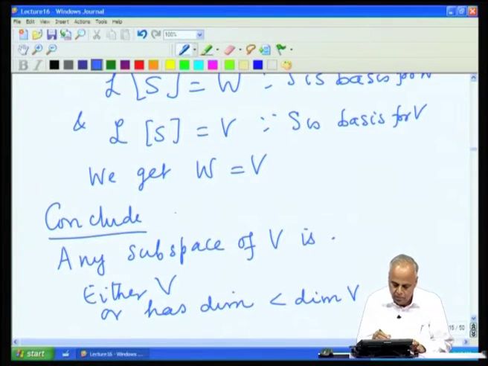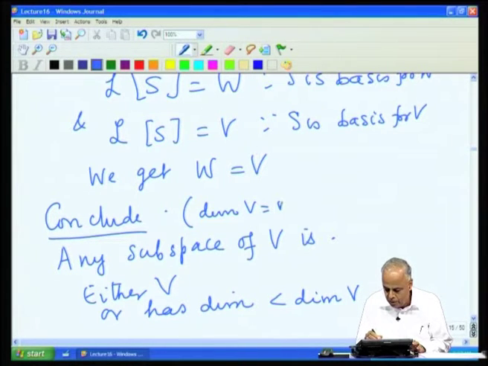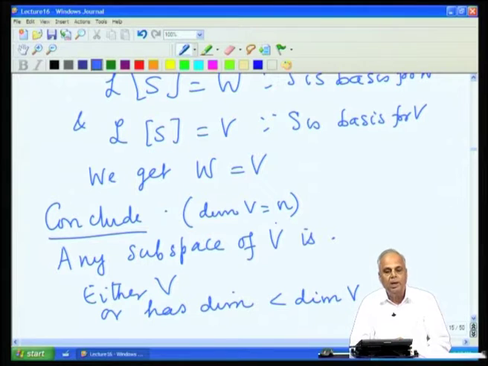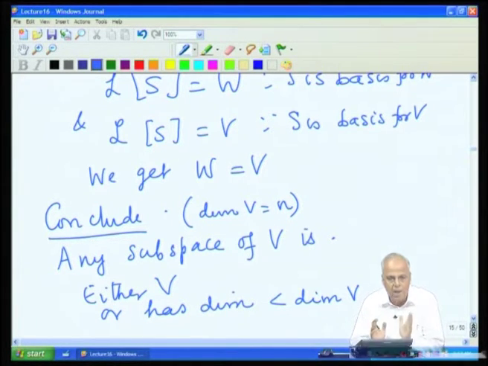So, suppose we have a finite dimensional space, then any subspace of that vector space must be either all of V or must have dimension at least one smaller than V. Okay. So, whenever we want to conclude that certain subspace is exactly equal to V, one way of showing is that both of them have the same dimension.